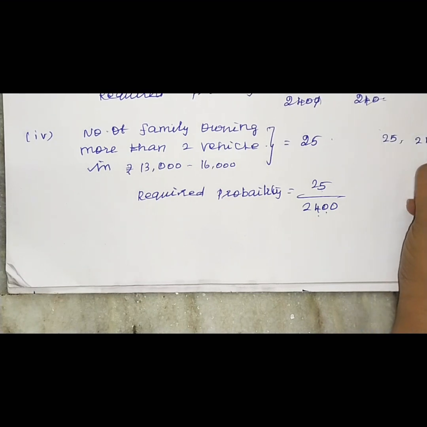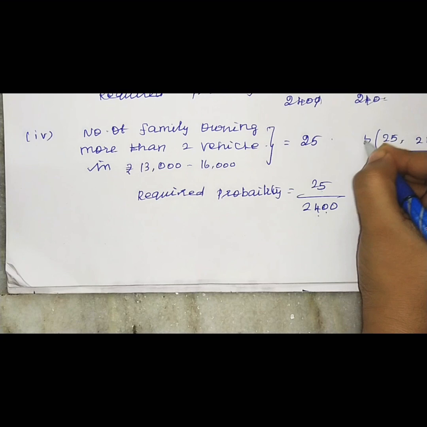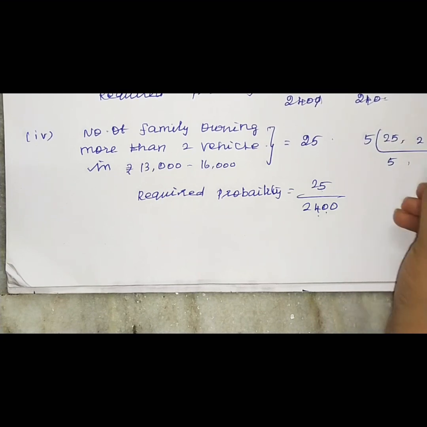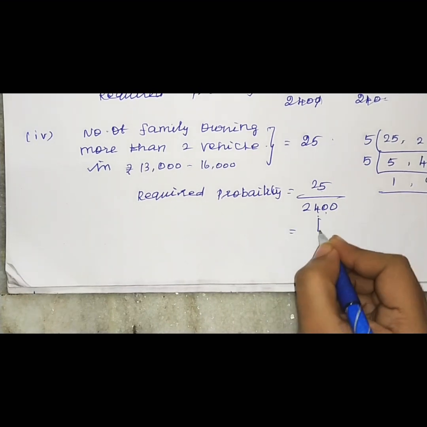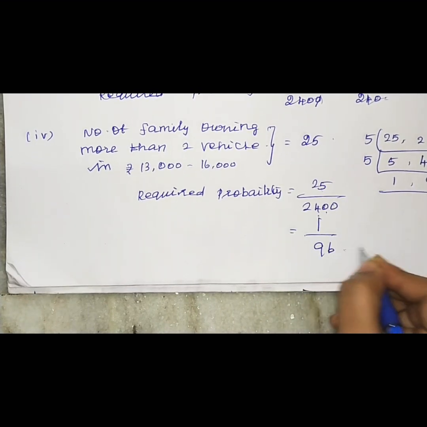So we can simplify. Both are in the 5 table. So 5 5s are 25. 4 5s are 20, remainder 4. 8 5s are 40, 0 we can write as it is. Again both are in the 5 table. So 1 5 is 5. 9 5s are 45, remainder 3. Then 6 5s are 30. So the simplified form is 1 divided by 96.